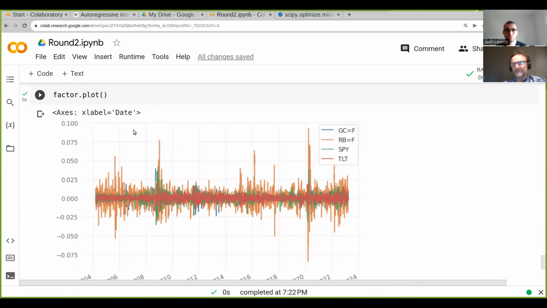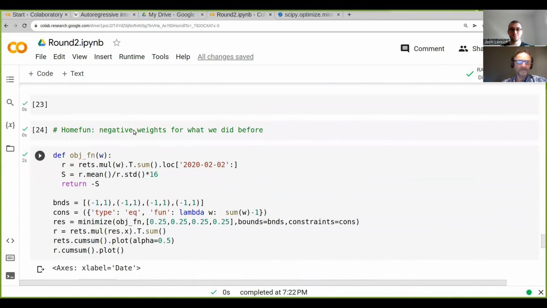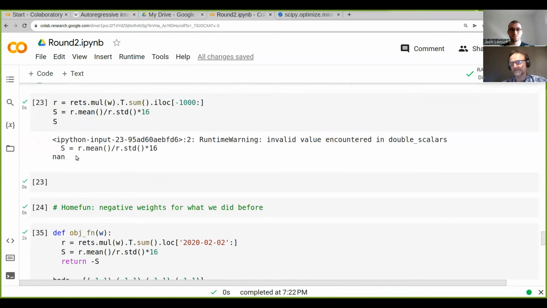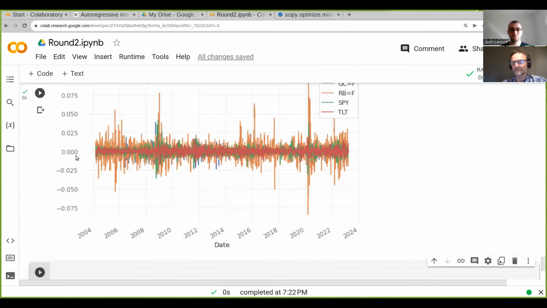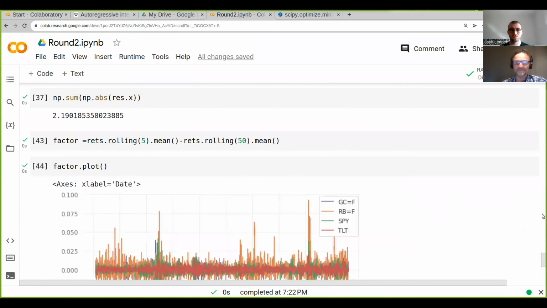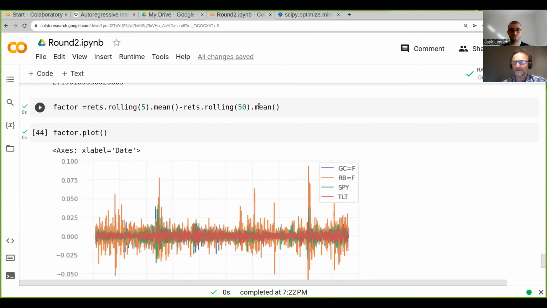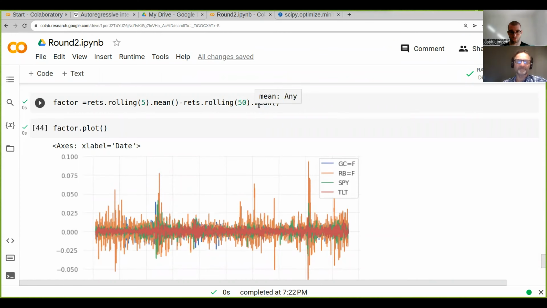When you do a divide and then there's some really small values somewhere, then sometimes you get these crazy divergences. And I think they come probably from crude oil or something like this. Because we've got gold. Yeah, they come from RBOB gasoline because it's got these really huge swings. So if we divide it, then we see these swings which are not so prominent when we just do this. But actually, that's good enough for our purposes.